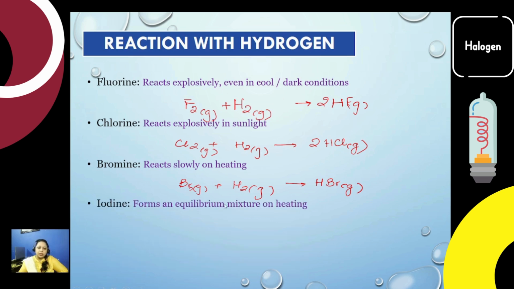The last one is iodine. With iodine, the reaction is really slow and it mostly is in equilibrium. That is H2, sorry, I'm writing H2 first, but it's okay, plus I2, and it's in equilibrium, meaning the forward and backward reactions can take place at the same rate. So this is how the reaction with hydrogen takes place.